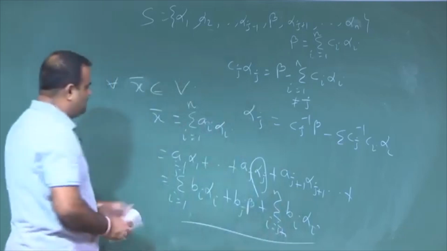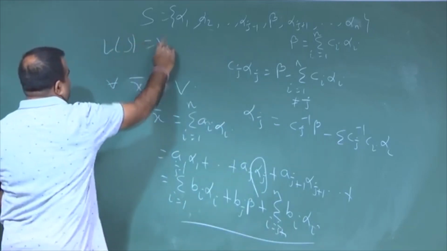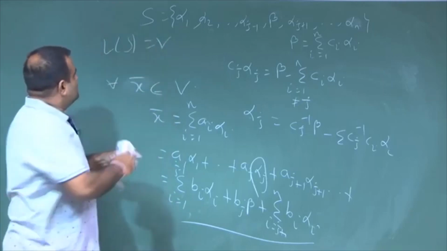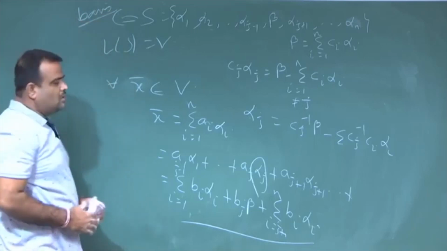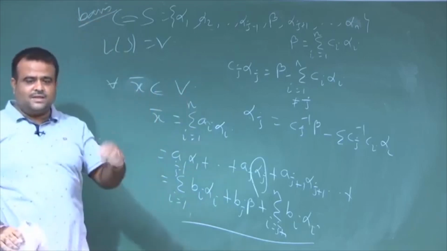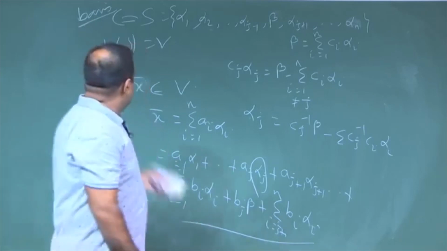So, this is a linear combination of these vectors. That means LS is equal to V. So, this is a new basis. If you replace alpha by beta, then this will again form a basis. This is called the replacement theorem.